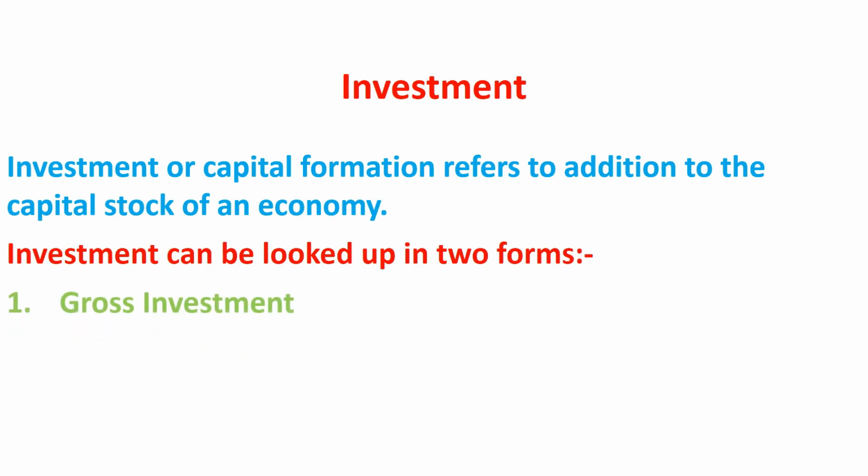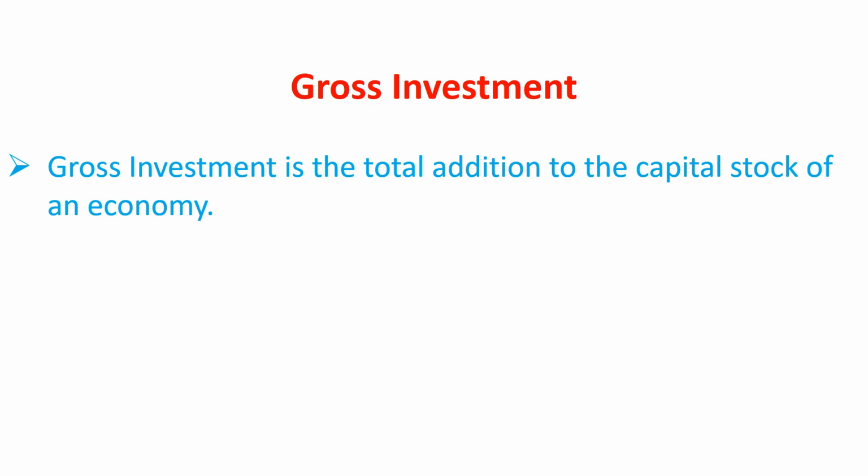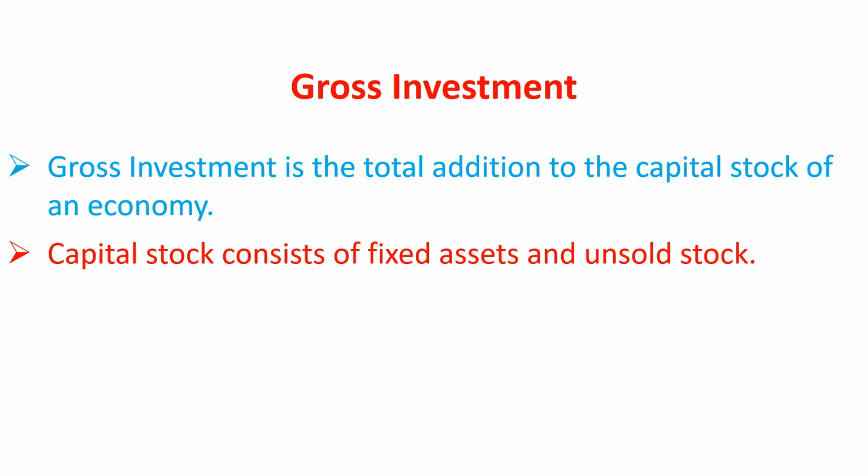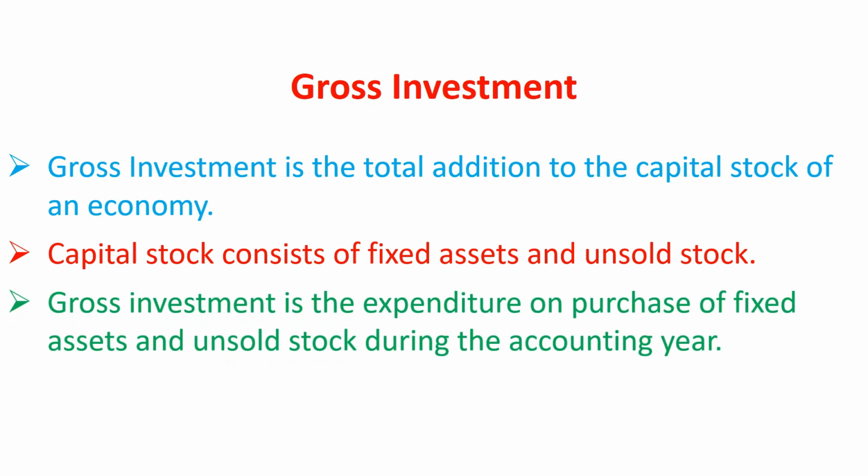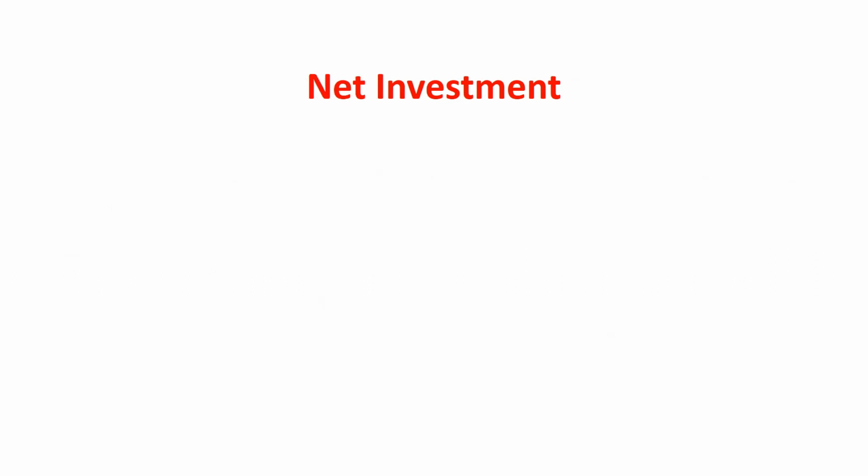Investment can be looked up in two forms. First, gross investment, and second, net investment. Gross investment is the total addition to the capital stocks of an economy. It includes depreciation. Later we will discuss depreciation. Capital stocks consist of fixed assets and unsold stocks. So gross investment is the expenditure on purchase of fixed assets and unsold stock during the accounting year.